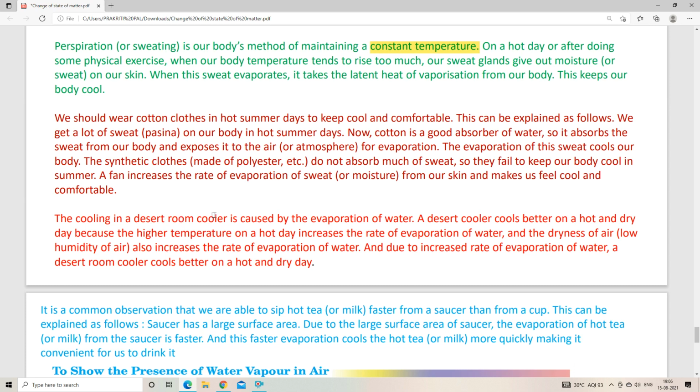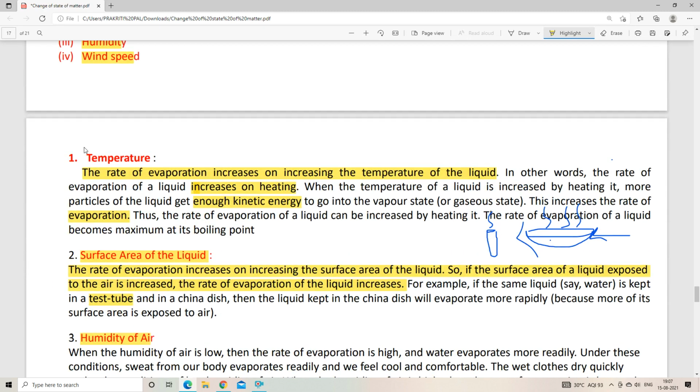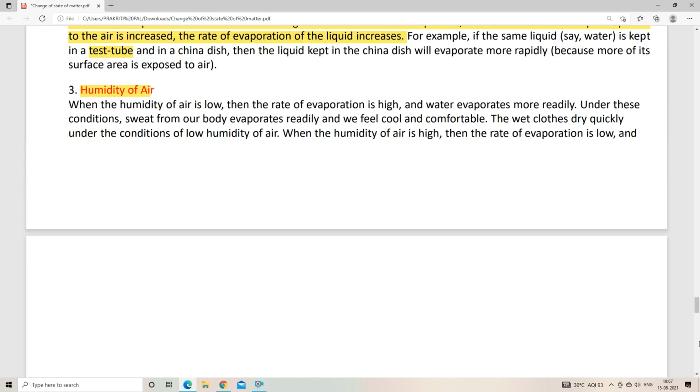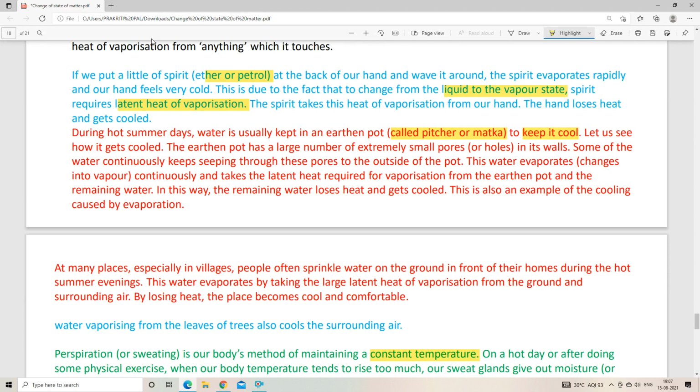Okay, a desert cooler cools better on a hot and dry day because the higher temperature, as we have already said, helps to increase the evaporation process. That is, the rate of evaporation increases on increasing the temperature of the liquid. So whenever there is a high temperature, our cooler will work properly, faster, and better.